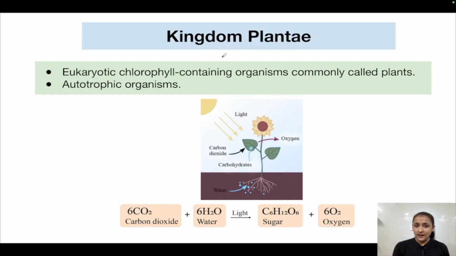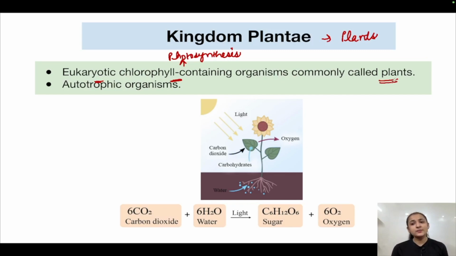So kingdom Plantae comprises, as the name suggests, plants. Plants are eukaryotic organisms. They contain chlorophyll. That is why they are able to perform photosynthesis, that is, synthesize their own food. So kingdom Plantae comprises eukaryotic chlorophyll containing organisms, and these are commonly known as plants.